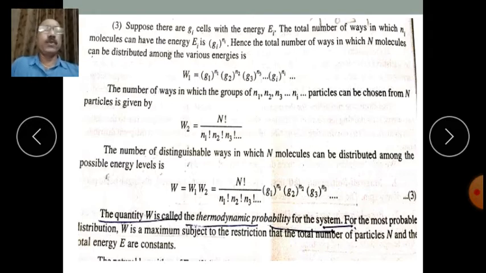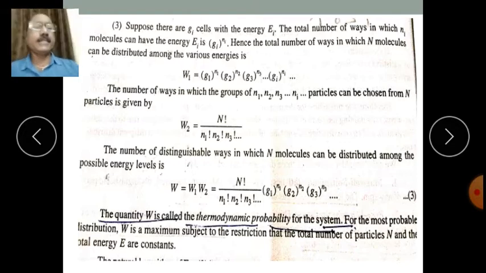So the total number of distinguishable ways in which n molecules can be distributed among the possible energy levels is W equal to W1 into W2, that is n factorial divided by n1 factorial into n2 factorial into n3 factorial into g1 to the power n1, g2 to the power n2, g3 to the power n3 and so on.